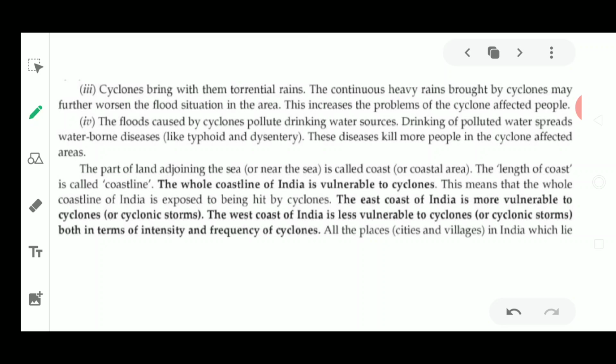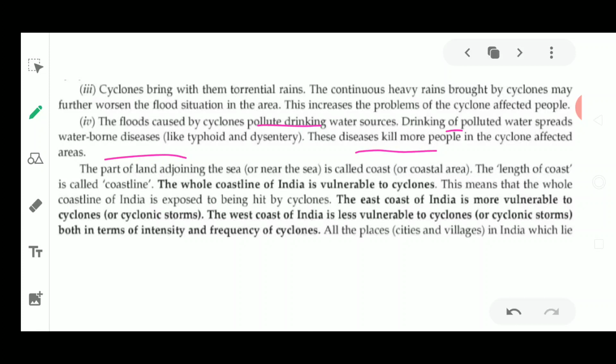So the flood caused by the cyclone pollutes the drinking water, and then it also spreads waterborne diseases like typhoid and dysentery. These diseases also kill more people in the cyclone-affected area. So people are affected by the cyclone first, and then secondly by the disease caused by the flood water, which stagnates, meaning the still water is present in the places where people are living. So it causes flood-like conditions.